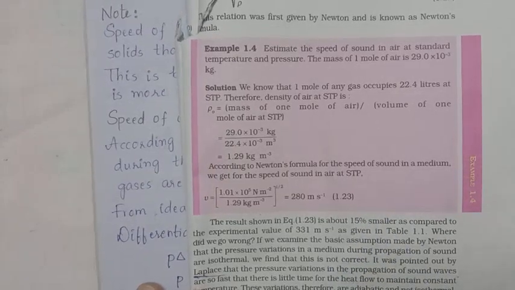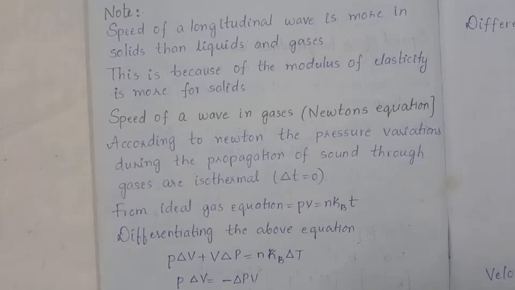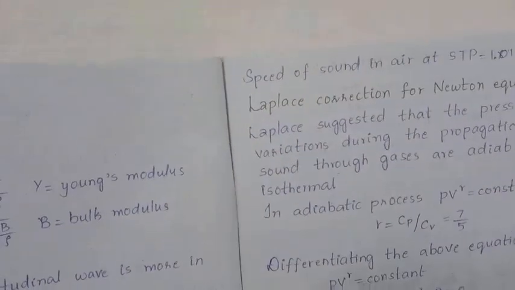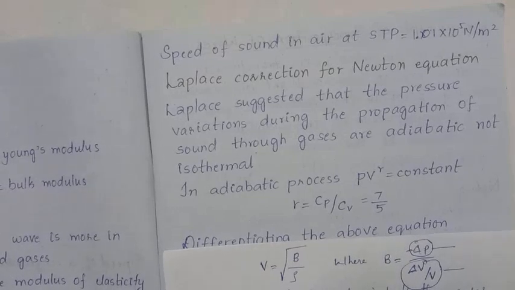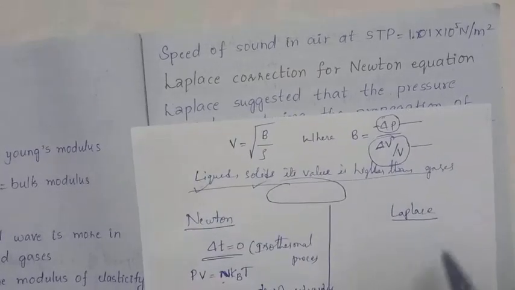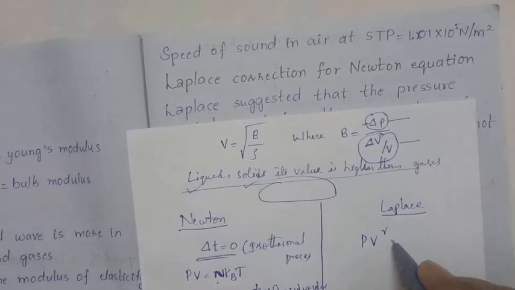This will be corrected by Laplace. So what did he take? Laplace took that this process is not isothermal, it is an adiabatic process. So, Laplace correction for Newton's equation: Laplace suggested that the pressure variation during the propagation of sound through gases is adiabatic, not isothermal. So we can take the expression PV to the power gamma is equal to constant.